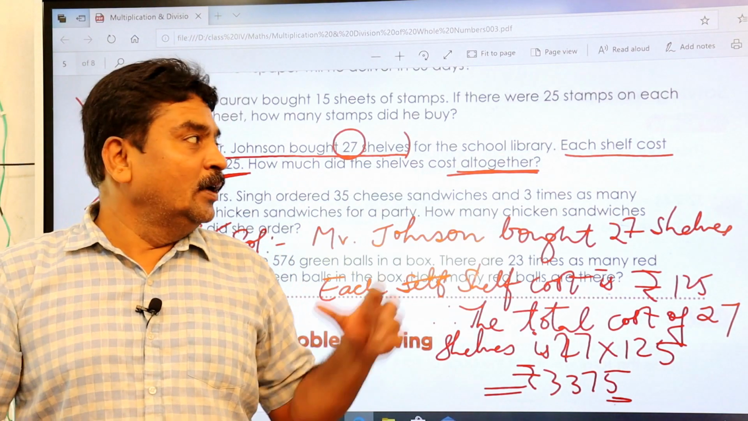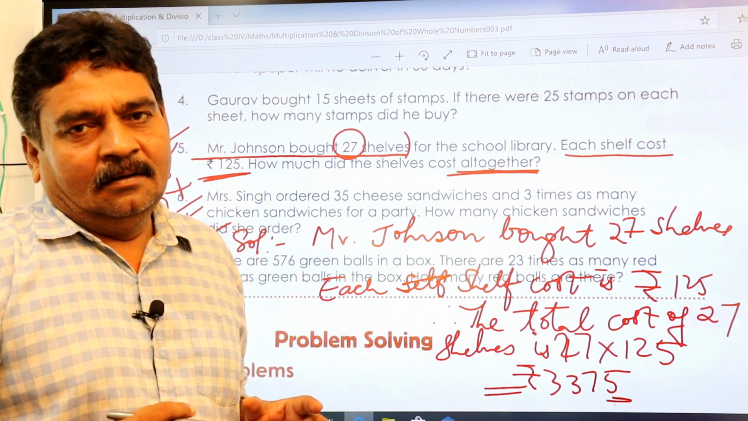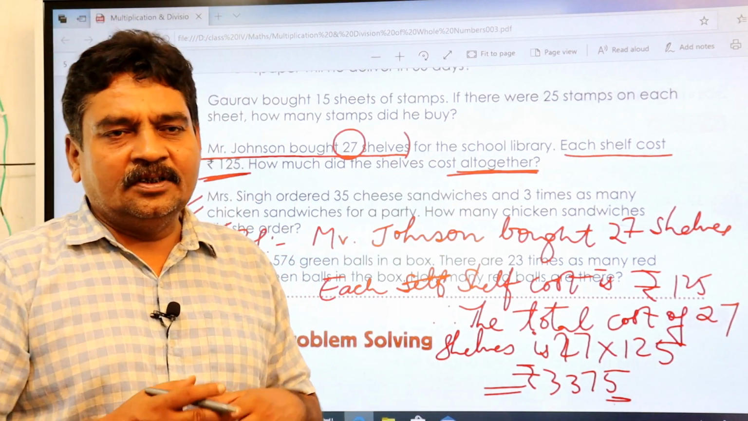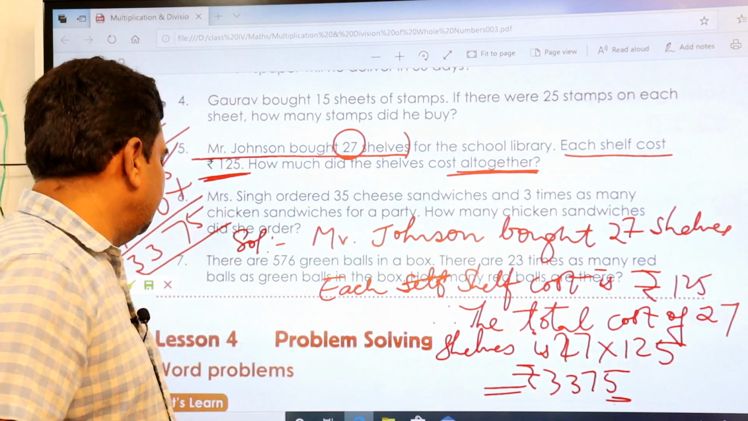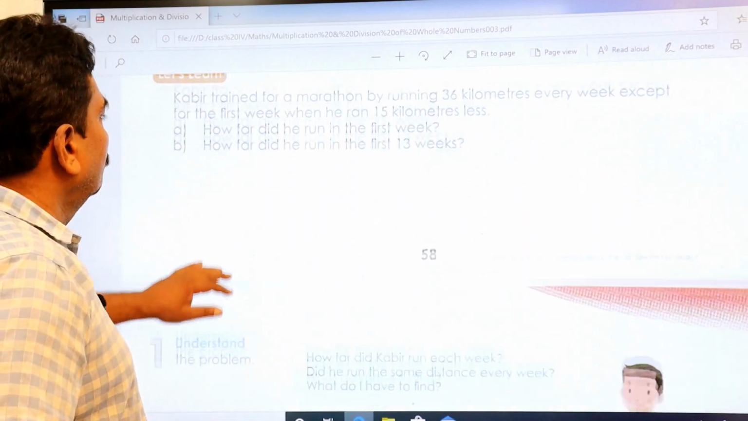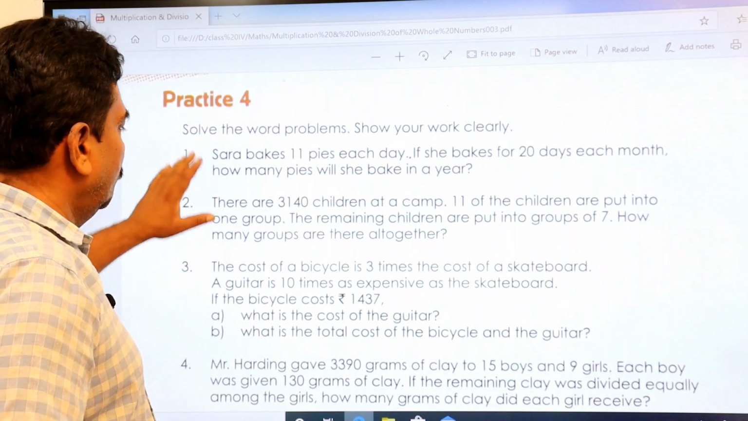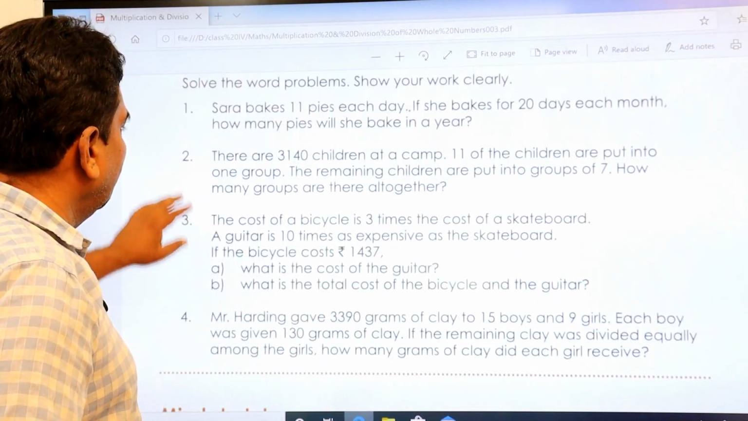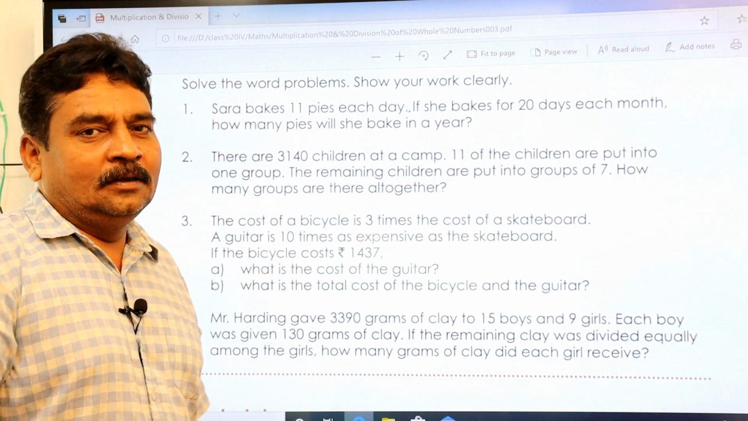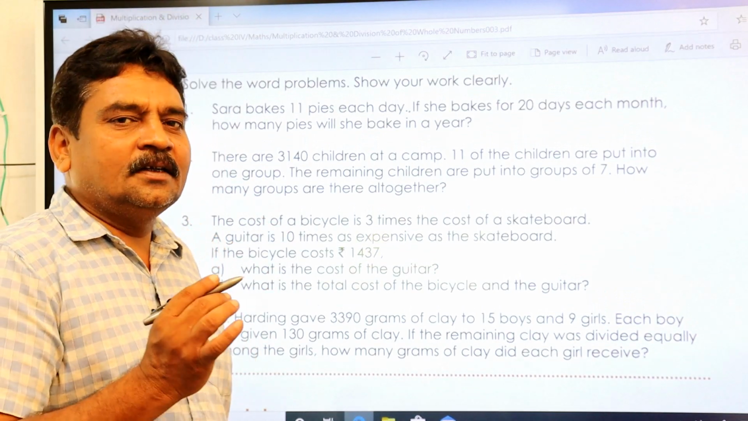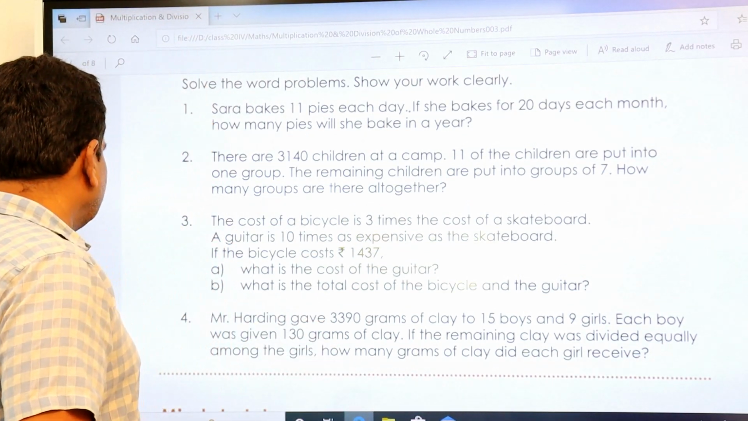I think after doing these word problems you become very free doing word problems, because I have explained to you the basic concepts of how to do word problems. Then coming to the next one, you have here practice 4 word problems. Here you have only 4 problems. I'll do only 1. You have to do another 3 problems and send them to me. I'll correct them through WhatsApp.